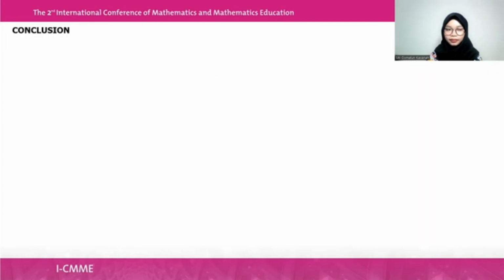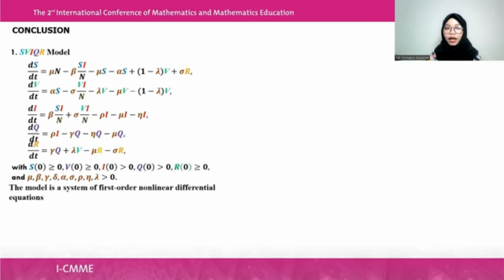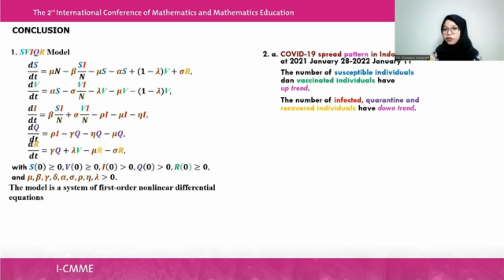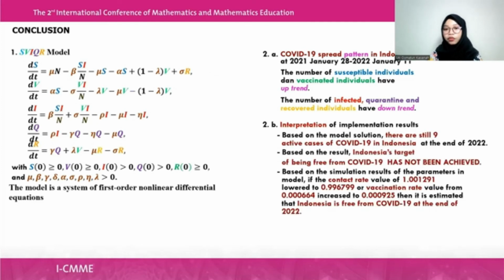So we can conclude that we have an SVIQR model, which is a system of first order nonlinear differential equations. From the COVID-19 spread pattern in Indonesia, the numbers of susceptible and vaccinated have an uptrend, and the numbers of infected, quarantined, and recovered have a downtrend.